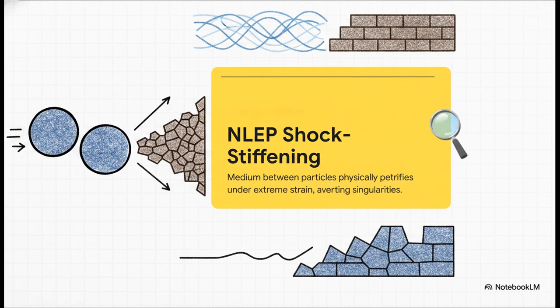But our continuous fluid mechanics give us a deeply physical, deterministic answer. When two particles are forced together, the absolute medium trapped between them is compressed toward that causal limit we talked about. The NLP strain diverges, causing the medium to undergo what we call shock stiffening. It physically petrifies. This completely reframes the solidity of matter. Two particles can't occupy the same space simply because the medium between them hardens into an impenetrable geometric wall.